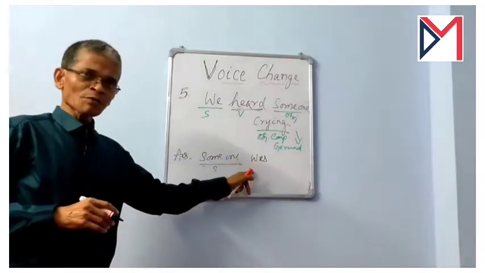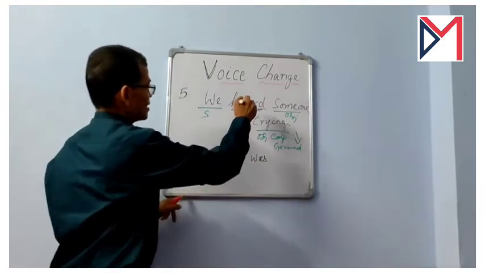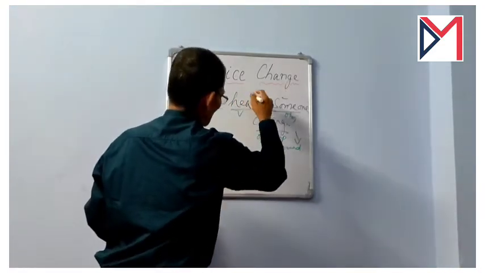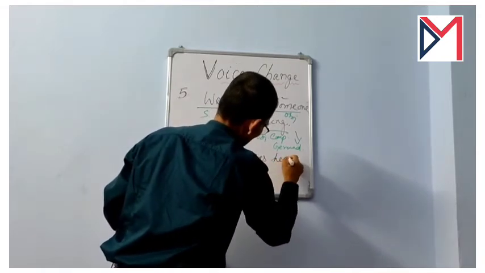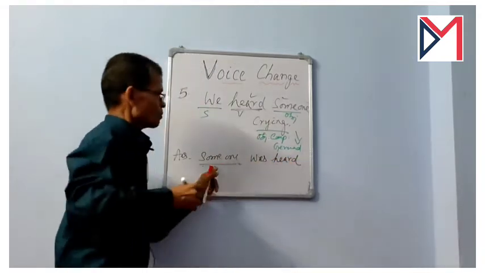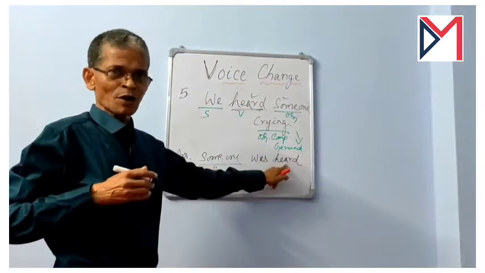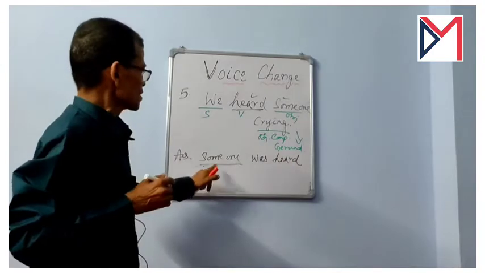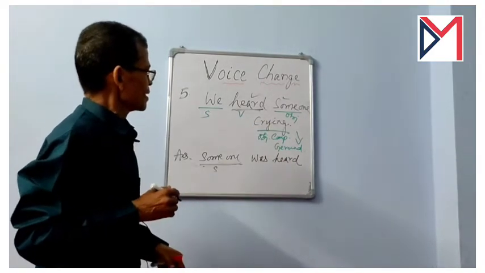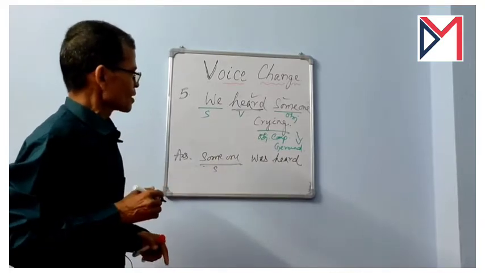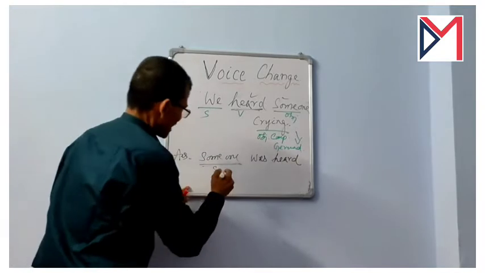The past form of be is was, and here someone was, and again the third form of this main verb, and that is also heard, H-A-R-D. Someone was heard, this is the past form, and here it is the past participle form or the third form of the main verb. Someone was heard, and here this is crying, and here we have to write someone was heard crying.